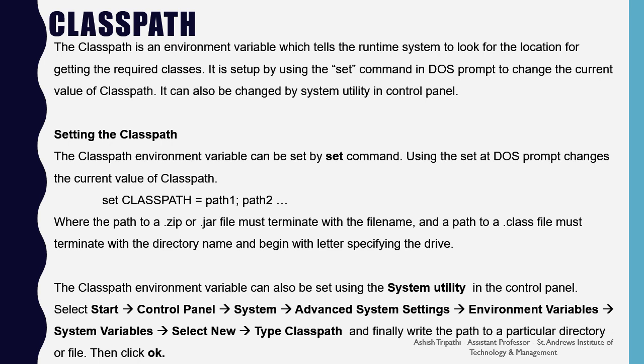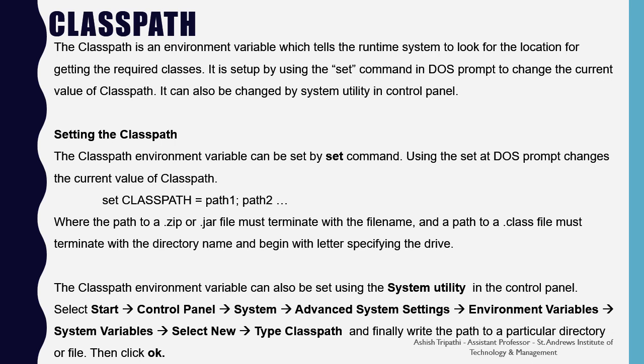The class path environment variable can be set by the set command. Using the set command at the DOS prompt changes the current value of the class path. So we can write in the command prompt: set classpath equals the path. The path to a zip file or a jar file must terminate with the file name, and a path to a .class file must terminate with the directory name and begin with the letter specifying the drive.